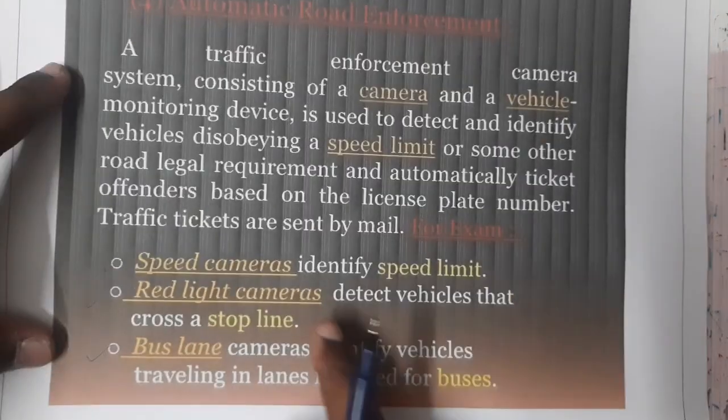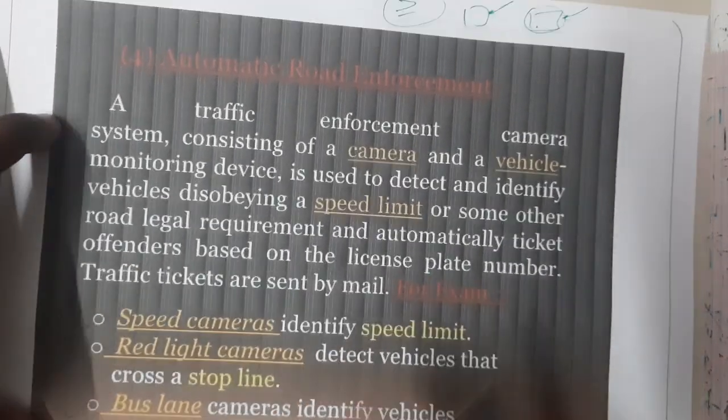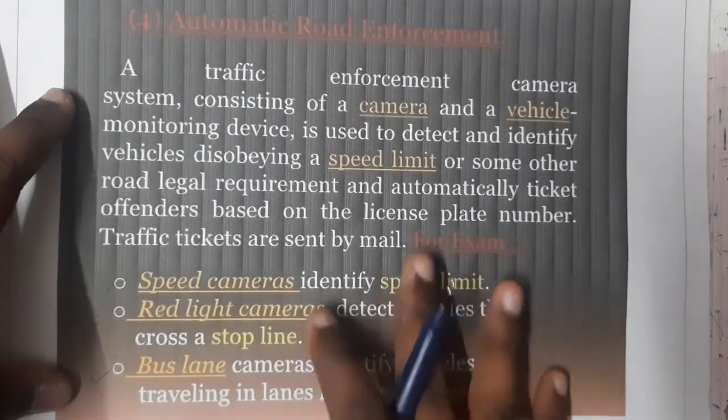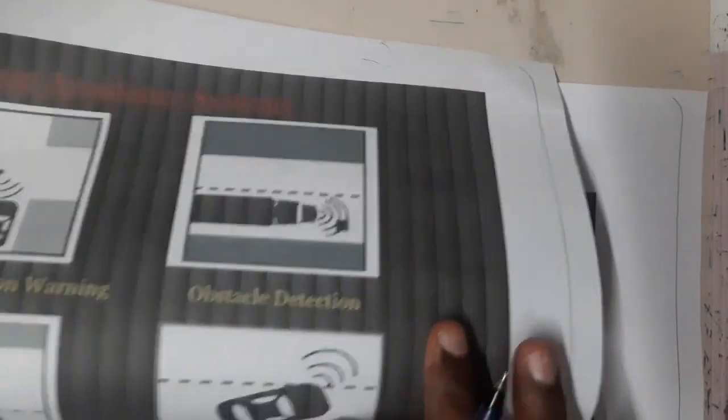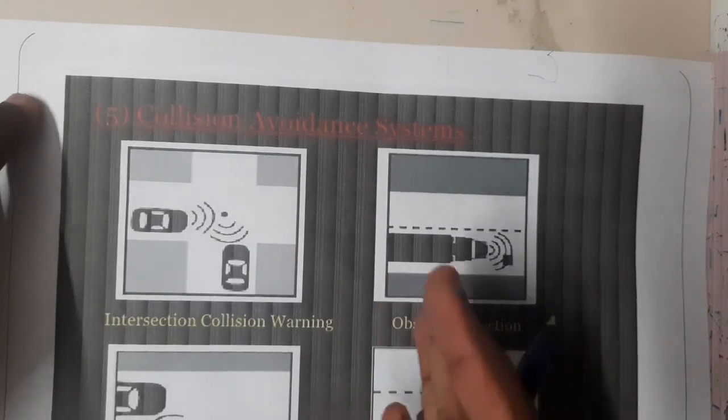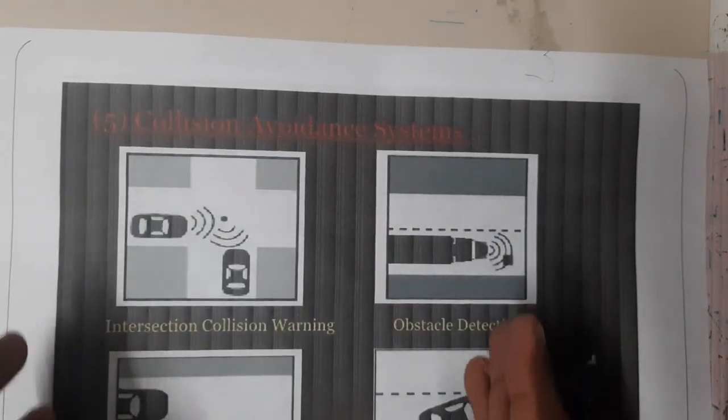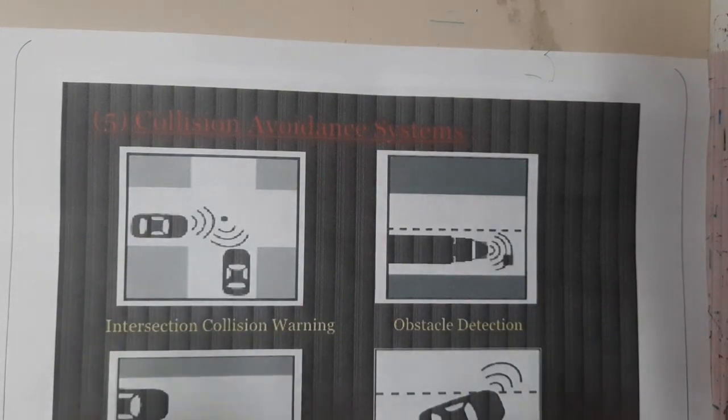So basically, by automating these things, there will be no user here; everything will be done by the computer only. So that is automation of road enforcement. Similarly, the collision avoidance system. This is the main concept of the Tesla car, guys.